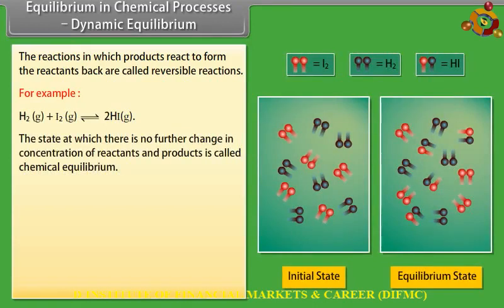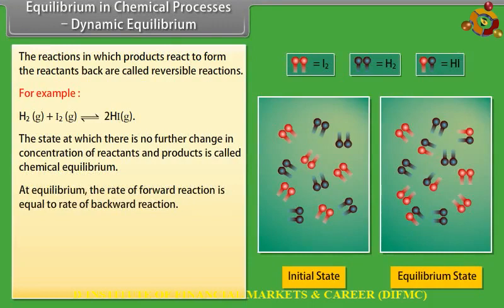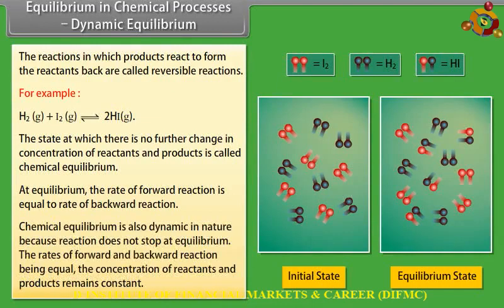The state at which there is no further change in concentration of reactants and products is called chemical equilibrium. At equilibrium, the rate of forward reaction is equal to the rate of backward reaction. Chemical equilibrium is also dynamic in nature because the reaction does not stop at equilibrium. The rates of forward and backward reactions being equal, the concentrations of reactants and products remain constant.